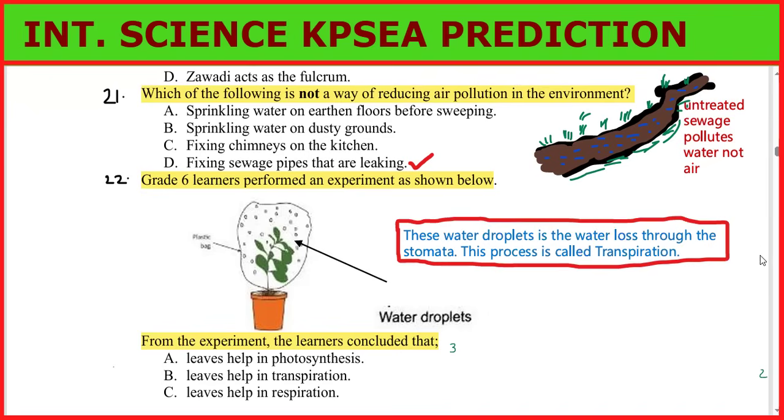All right, the correct answer: these water droplets are the water loss through the stomata. So this process is called transpiration. So water was lost through the leaves, but it could not escape since it was enclosed by the polythene or plastic bag.